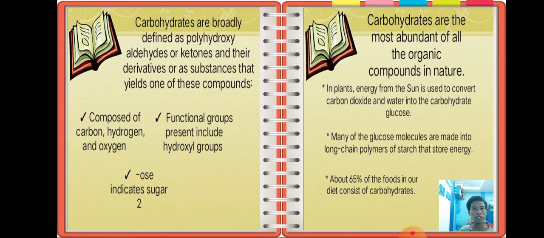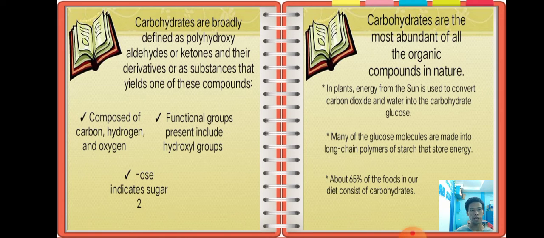Carbohydrates are the most abundant of all organic compounds in nature, especially in plants. Energy from the sun is used to convert carbon dioxide and water into the carbohydrate glucose. Usually, glucose molecules are made into long chain polymers of starch that store energy.